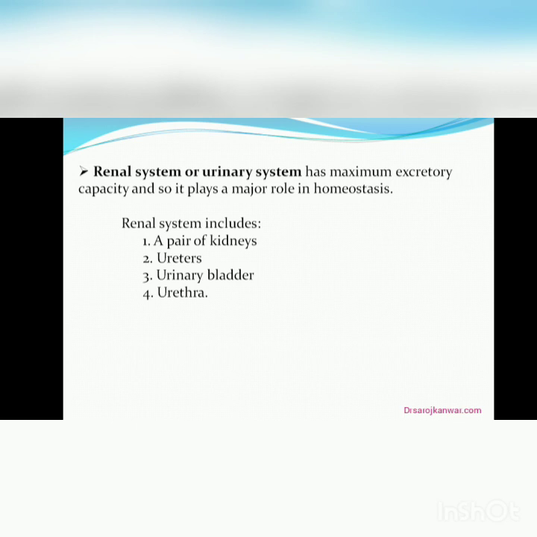Next, we will directly move on to the renal system or the urinary system. The renal system consists of various organs that include a pair of kidneys, ureters, the urinary bladder and the urethra. Kidneys are bean-shaped organs located in the posterior abdominal cavity. Ureters are two pipelines, one originating from the left kidney and the other from the right kidney. The urinary bladder is a bag-like structure which stores urine for some hours. Ureters connect the kidneys and the urinary bladder. The urethra is the opening through which urine is excreted from the body.